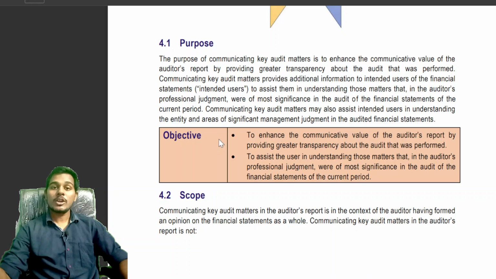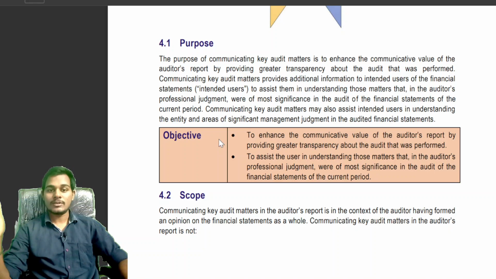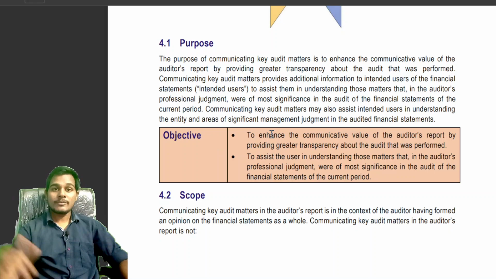The key audit matter paragraph is provided below the material uncertainty on going concern paragraph. By way of the key audit matter paragraph, the auditor will communicate the most significant matters.